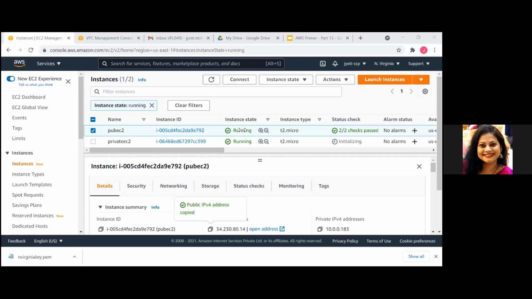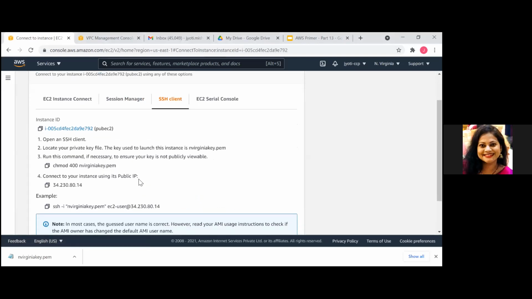If you are on Mac, open your terminal and do ssh -i, then the name of the PEM file. For example, mine was northvirginia.pem. After that, do ec2-user@ the public IP address. The same steps you can find from here also. If you go and click connect, here they have given the steps.